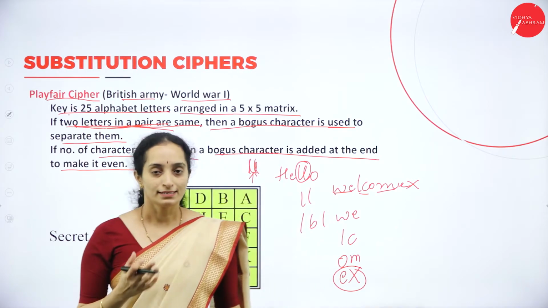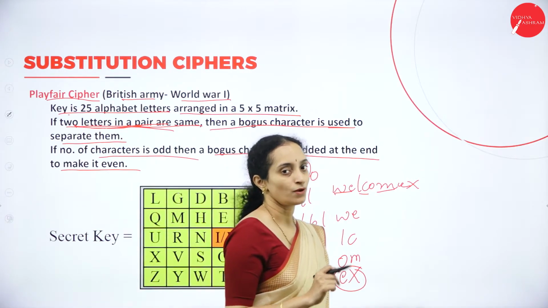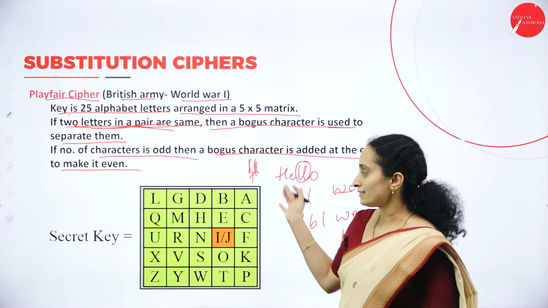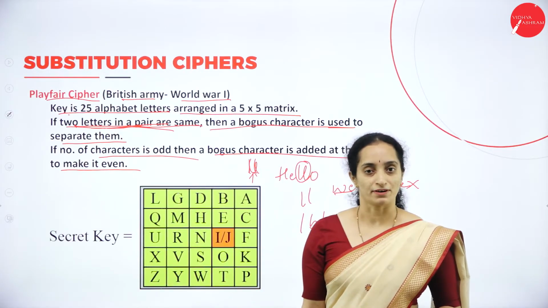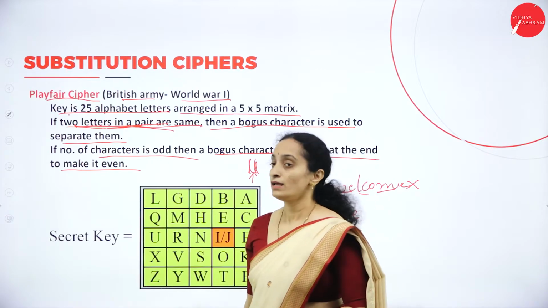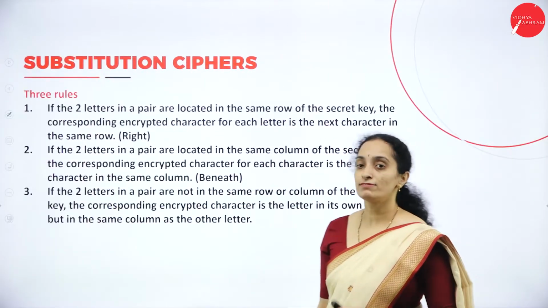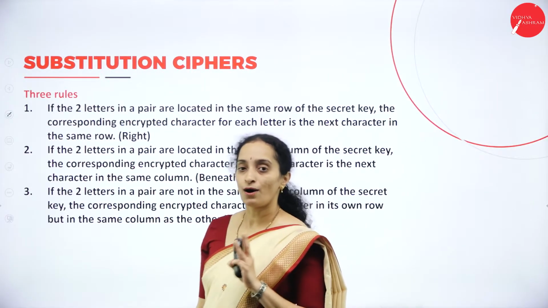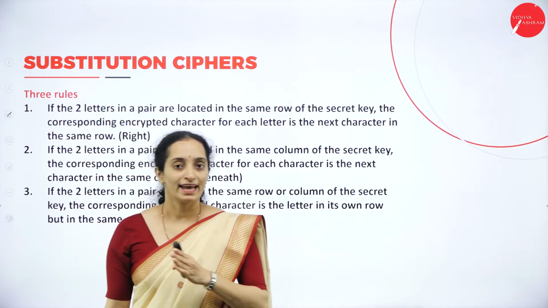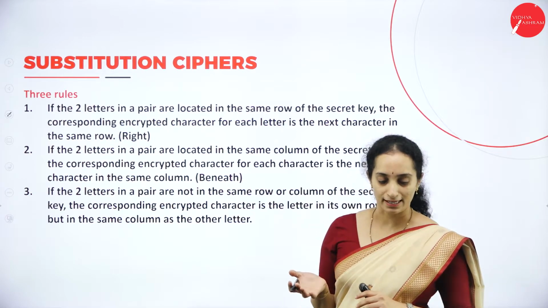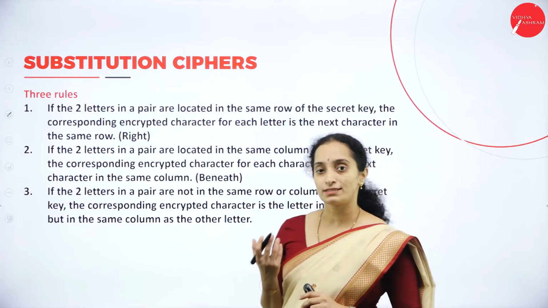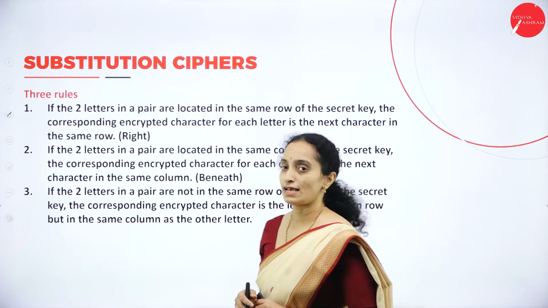Okay, these are the 2 conditions that must be considered while applying the Playfair cipher for encryption. Apart from this, we have 3 rules for how to convert plain text to cipher text.